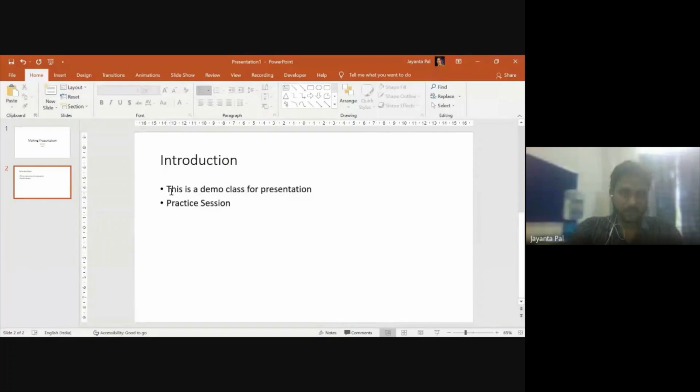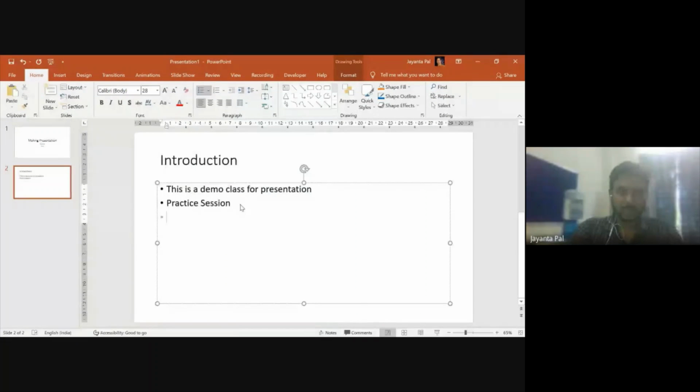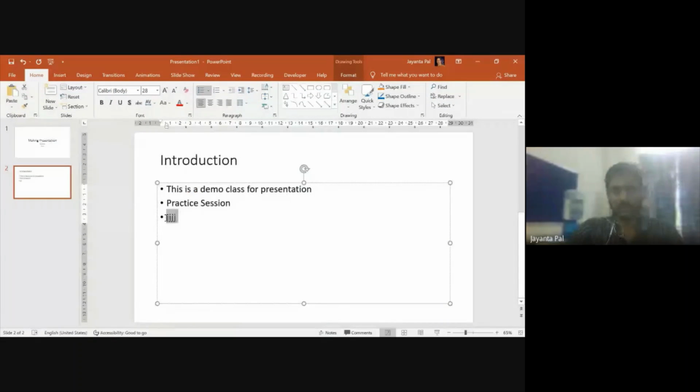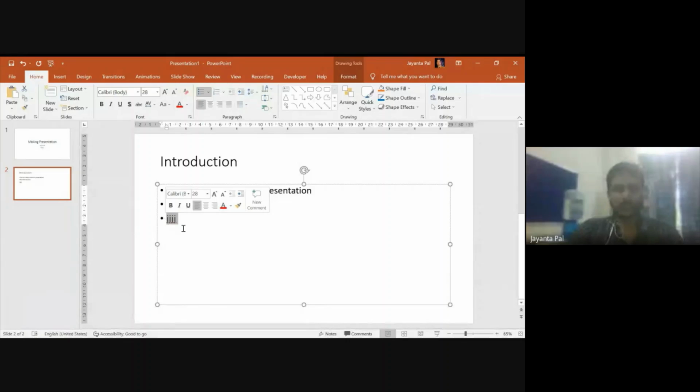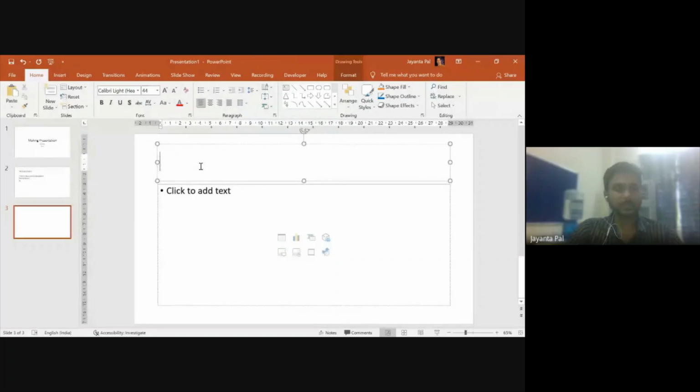notice that by default whenever you write something or you insert a line, whatever line you are writing, by default a bulleting mark came up. Okay, if you want you can keep it, or if you do not want it you can simply remove the bulleting also. Just place your cursor over here and press the backspace button. It will simply go away, right? Okay, so what I was trying to show you is that I have inserted a new slide which is meant for comparison,